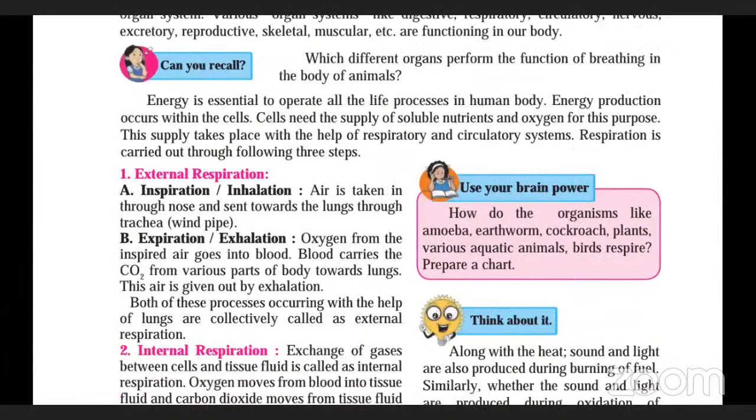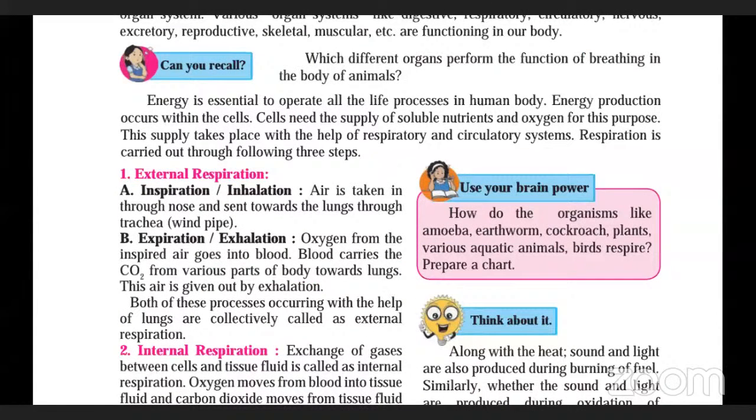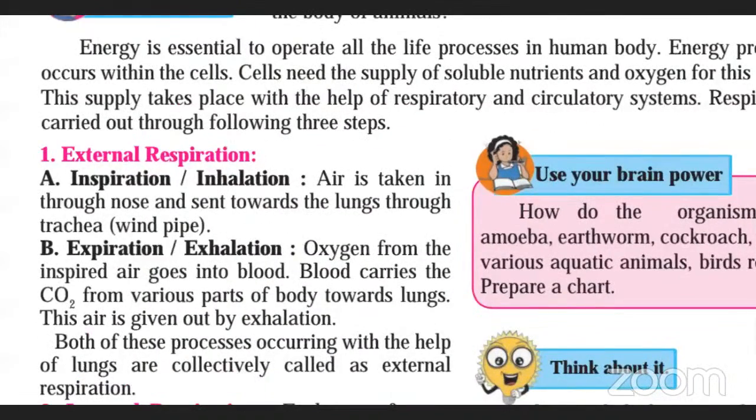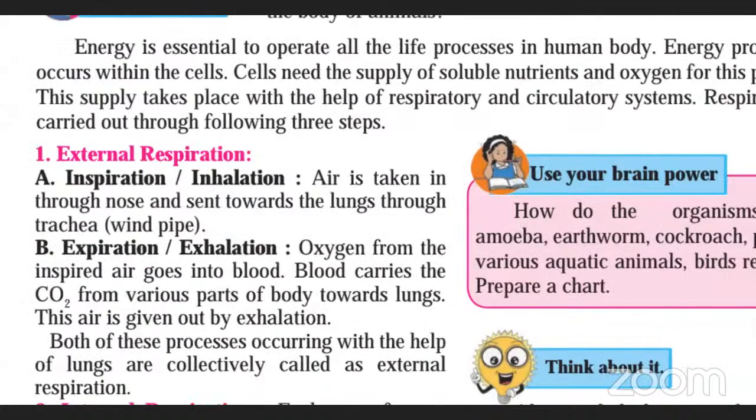So there are two types of respiration, external respiration and internal respiration. External respiration takes place in two ways, inhalation and exhalation, which are known as inspiration and expiration. What is inhalation? Inhalation means something is taken inside. Exhalation means when something is given out.